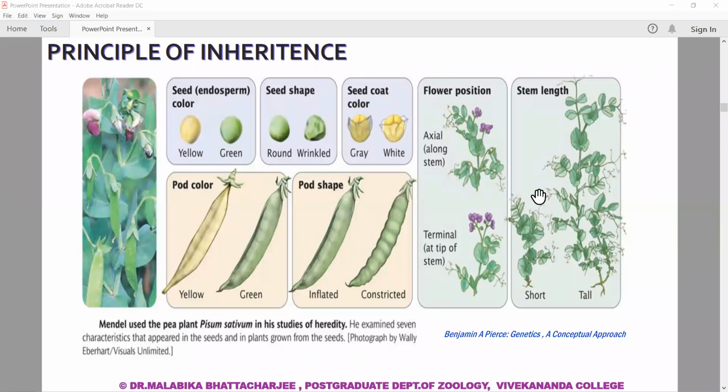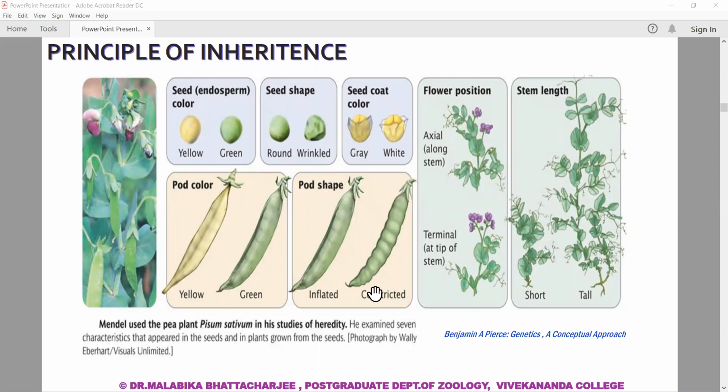He focused his attention on those that exist in 2 easily differentiated forms, as you can see: white versus grey, round versus wrinkled, yellow versus green, inflated versus constricted. So these were 2 distinct forms, and there was nothing intermediate. This was one thing where his luck favored him.